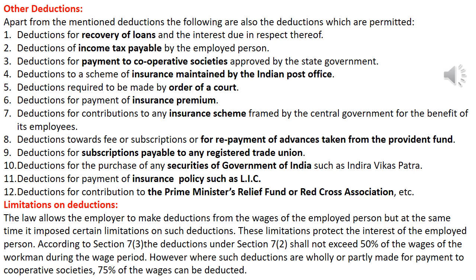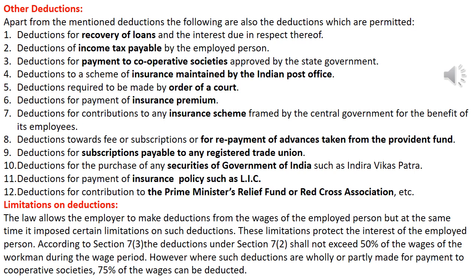Now let us look into what the other deductions are. Apart from these, there are deductions for recovery of loans and the interest on the loans, deductions of income tax payable by the employed person, deductions for payment to cooperative societies approved by the state government, deductions to a scheme of insurance maintained by the Indian Post Office, deductions required to be made by order of a court, deductions for payment of insurance premium, deductions for contributions to any insurance scheme framed by the central government for the benefit of its employees, deductions towards fee or subscriptions or for repayment of advances taken from the Provident Fund, deductions for subscriptions payable to any registered trade union, deductions for the purchase of any securities of the Government of India such as Indira Vikas Patra, deductions for payment of insurance policies like LIC, and deductions for contribution to the Prime Minister's National Relief Fund or Red Cross Association.